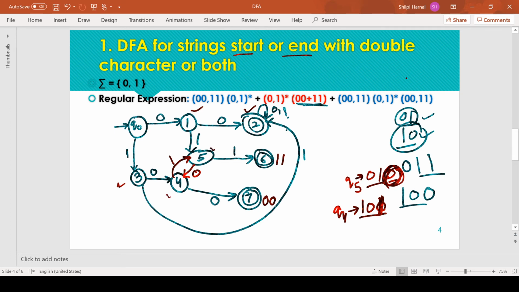Now we need to complete states 7 and 6, sorry. So let me erase these first.